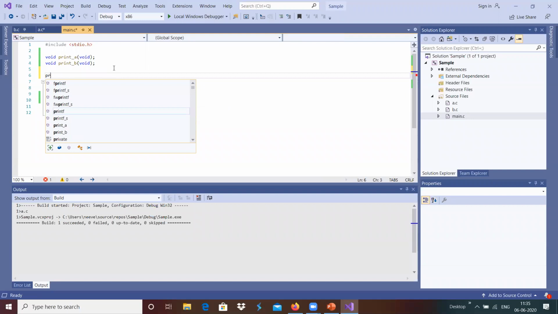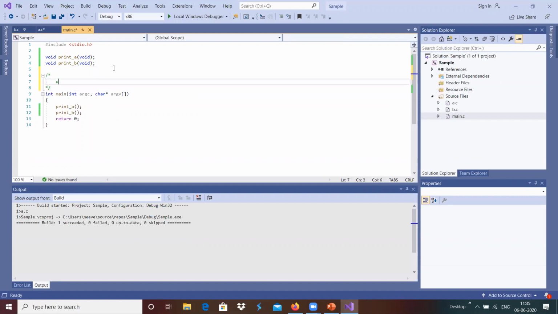Print. We have unsigned character. Character is %c, and unsigned character is %u, I think. Yeah, unsigned.